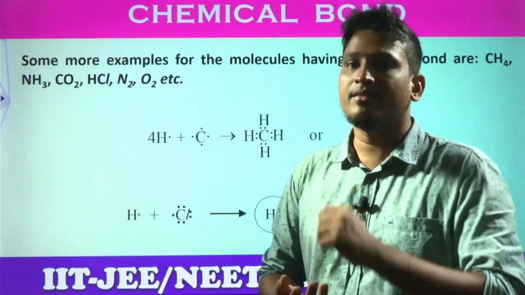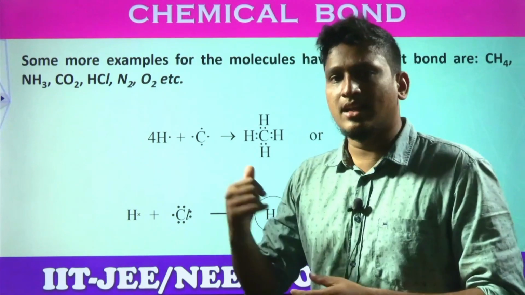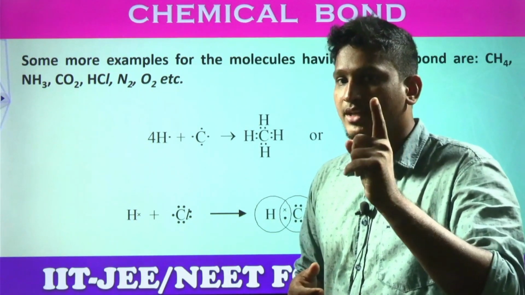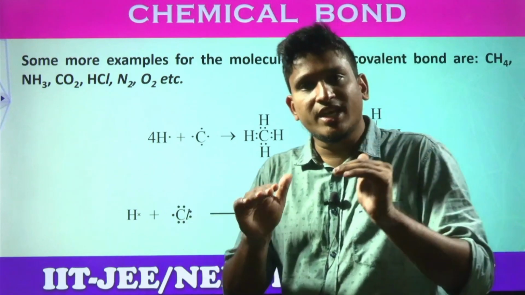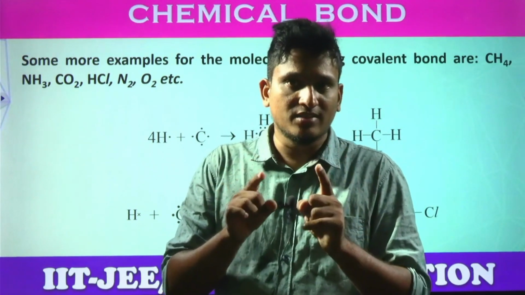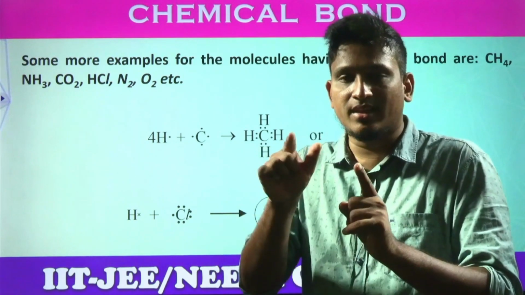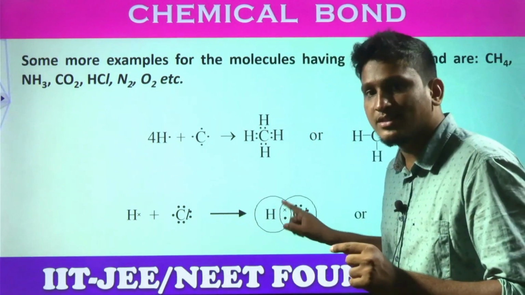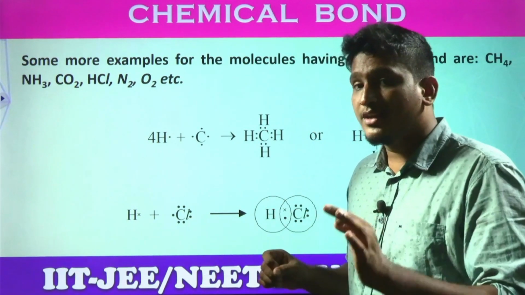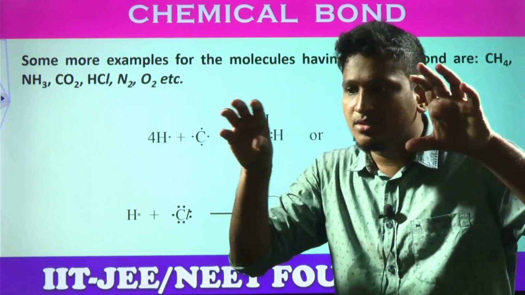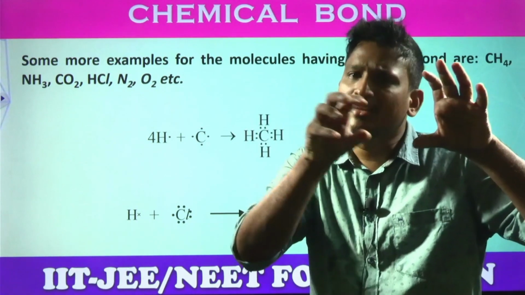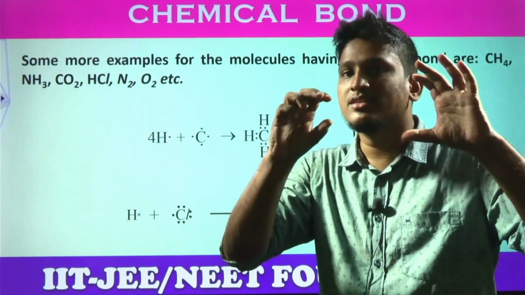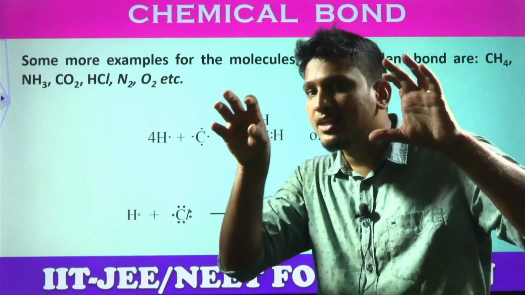Chlorine. Left to right, electronegativity increases. Sir, but you are saying it is highly electronegative, but it is not gaining. Why is it not gaining? Because of the electronegativity difference between the combining elements, yes or no? So that's why they are sharing. Even after sharing, one is comparatively highly electronegative, and it shows its electronegative character. You know how it shows? They share how many pairs of electrons? One pair of electrons, right? Where does this one pair of electrons exist? Exactly in between the two atoms, or on any one side of the atom? You know how it happens? This pair of electrons, the bonding pair of electrons, is closer towards the chlorine side.